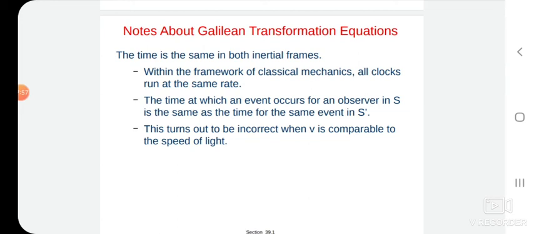This turns out to be incorrect when v is comparable with the velocity of light, because when an object is moving with the velocity of light, time dilates. That is why in Lorentz transformation t is not equal to t prime.